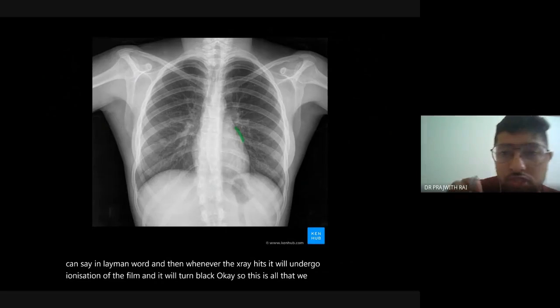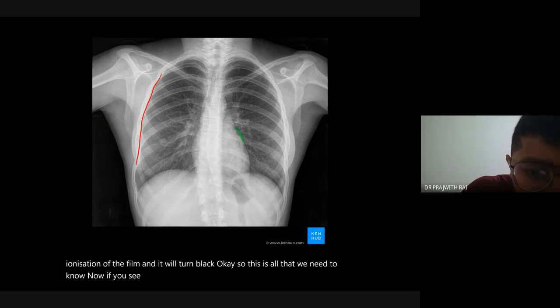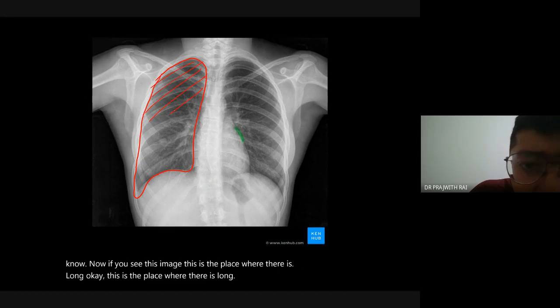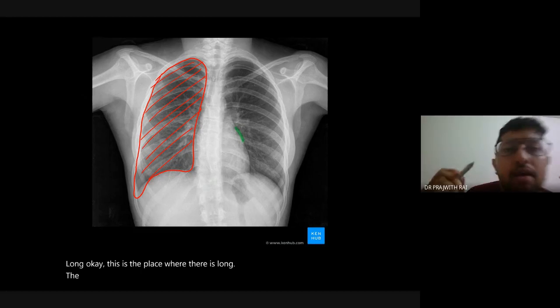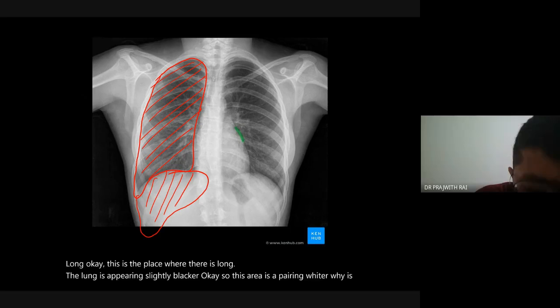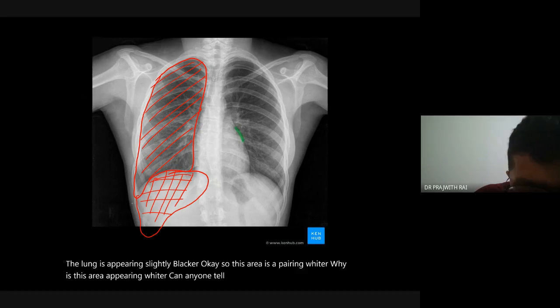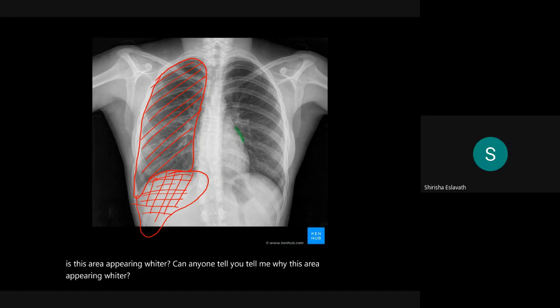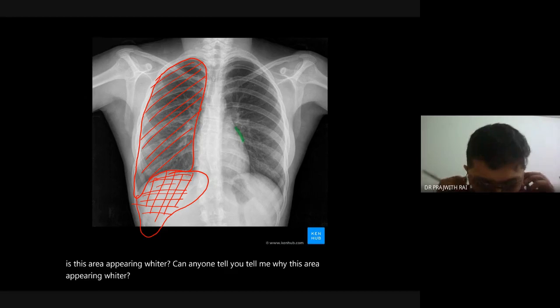Okay, now if we see this image, this is the place where there is lung. The lung is appearing slightly blacker. This area is appearing whiter. Why is this area appearing whiter? Can anyone tell me? Fluid.